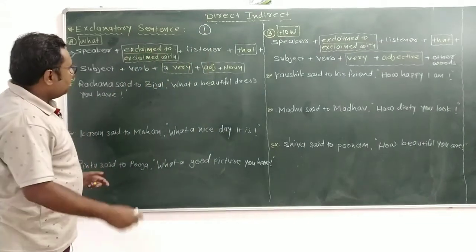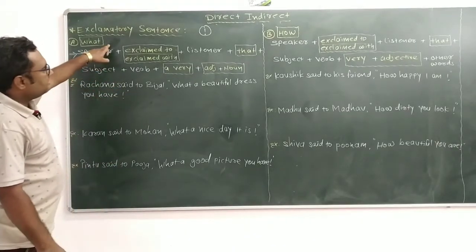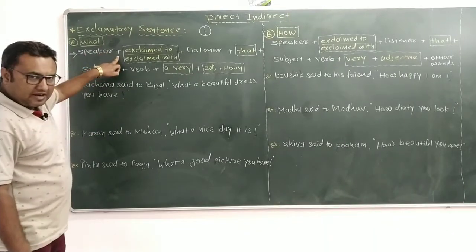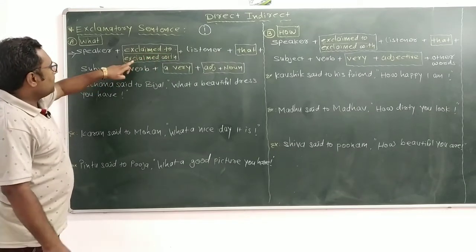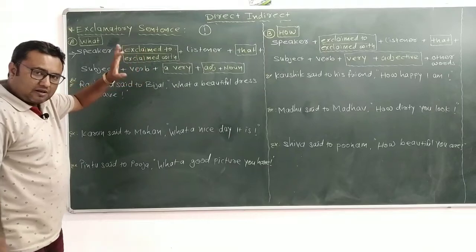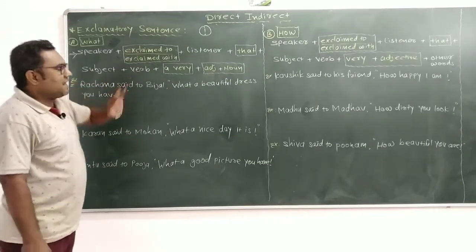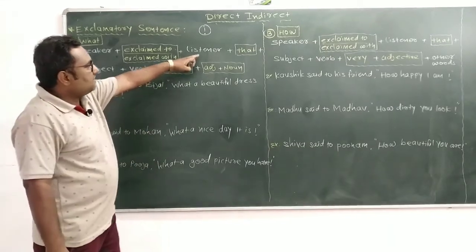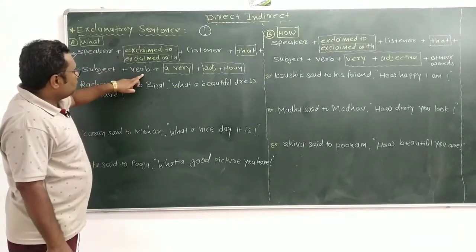Okay, exclamatory. Now first of all we discuss what and how. First of all, the speaker. After that, for the reporting verb we use exclaim to. If you understand very well, then exclaim with, but according to me, you use exclaim to. Then the listener, and the same thing, use that. After that, subject plus verb.